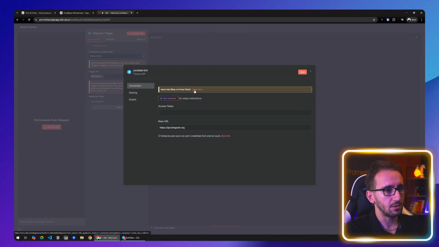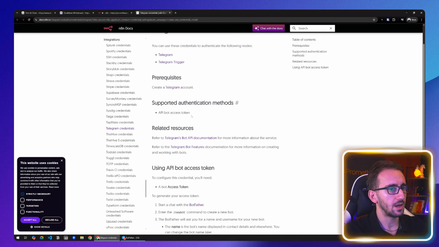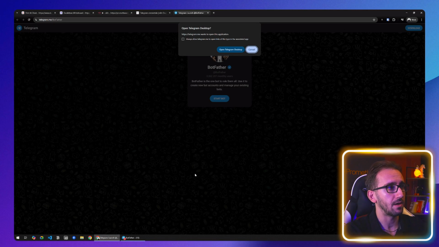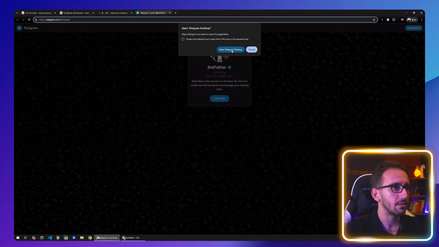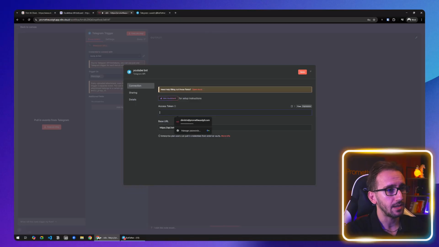Now, all you need to do, because it's super easy, just click Open Docs, and then scroll down a little bit where it says Start a chat with a Botfather, and click the Botfather link. Or you can skip all that and just go directly to telegram.me/Botfather. When you get there, click Open Telegram Desktop, or if you don't have the desktop application, just do the same thing on your phone, and you can do all of that on your phone anyway. I suggest you do it on desktop because we're going to have to copy the API key, sorry, the access token that we're going to use.